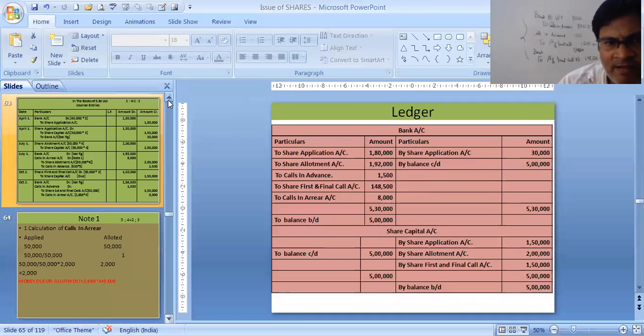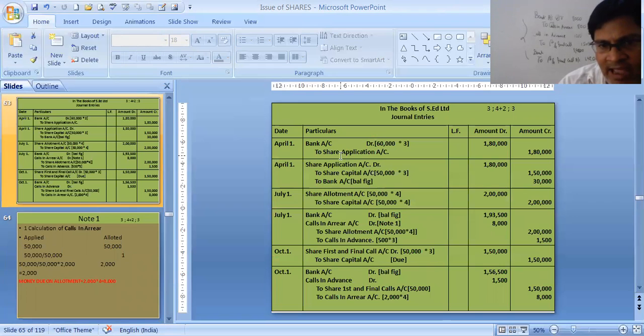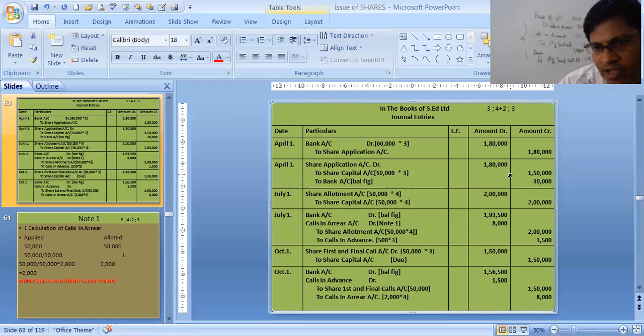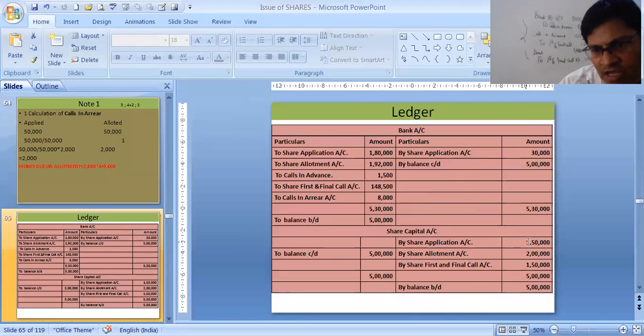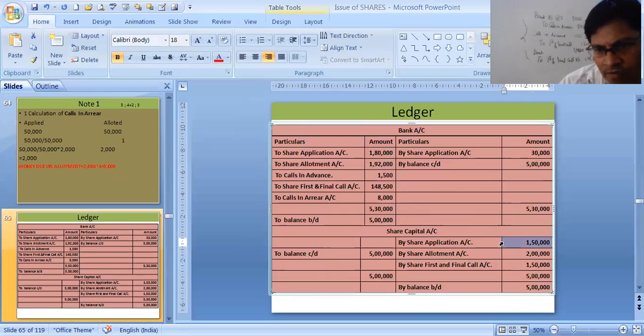Share capital, that also is ledger posting only. See, share capital is written 3 times. Once over here, share capital 1,50,000. Then again over here, share capital 2 lakhs. Then again over here, 1,50,000. So 3 times we have passed it in the share capital. 1,50,000, then again 2 lakhs for share allotment, and first and final call we have passed 1,50,000. Total 5 lakhs. Balancing figure 5 lakhs.